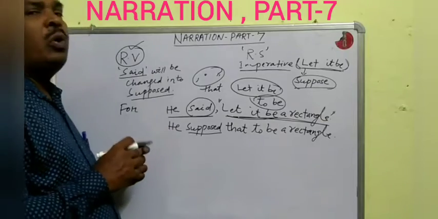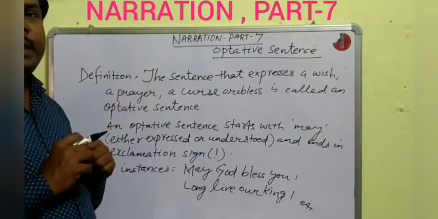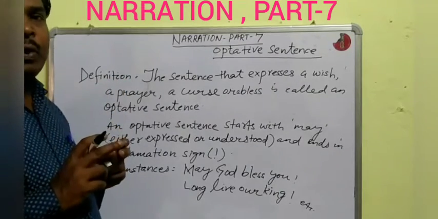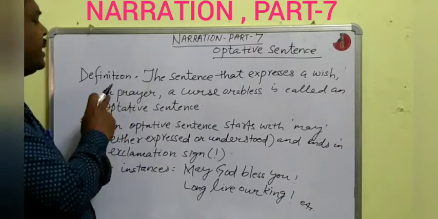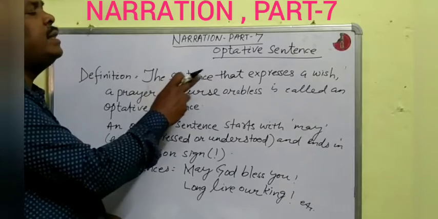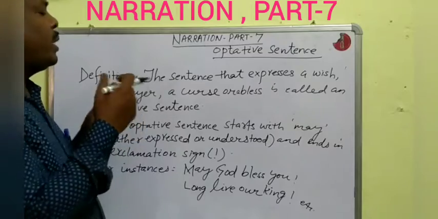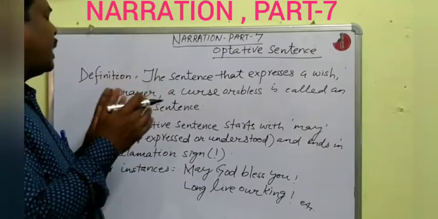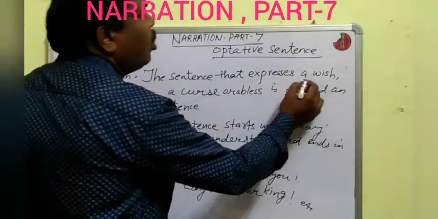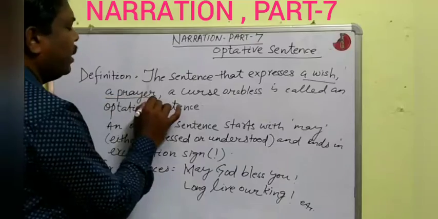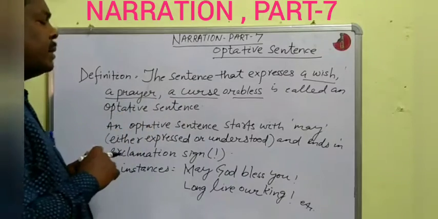Okay. Next we shall study about the optative sentence. What do you mean by optative sentence? First of all, we shall know what an optative sentence is. Definition: the sentence that expresses a wish or a prayer, a curse or a blessing is called an optative sentence.